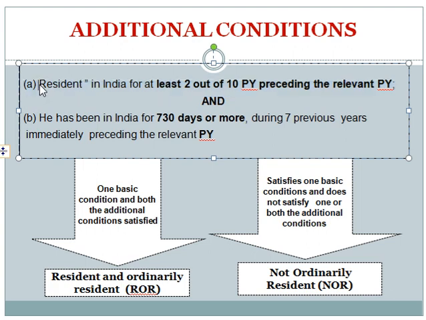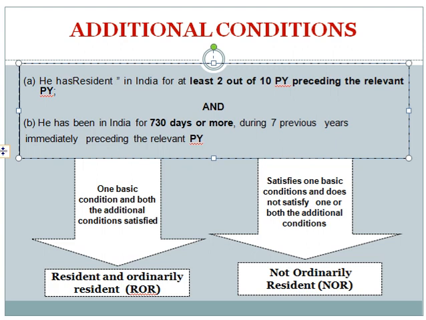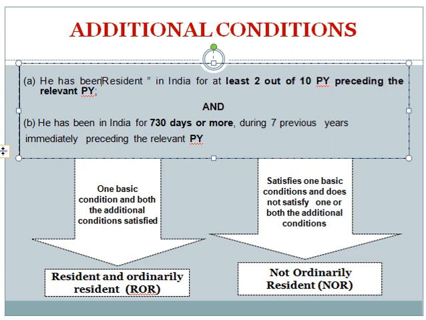In our case 2019-20 is the relevant previous year, so take the 10 previous years preceding it and find out whether the individual was a resident or non-resident.